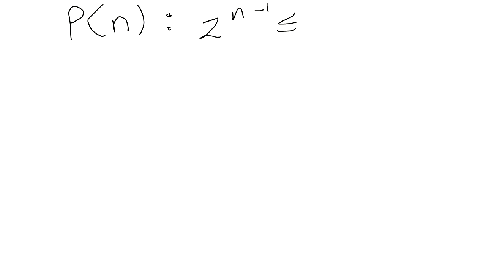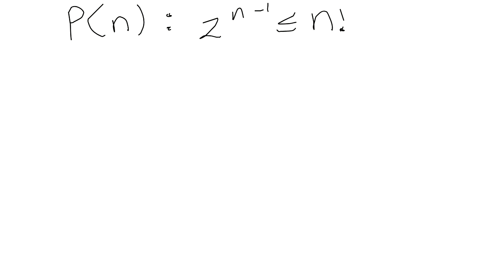Remember, the first step starts at 1. We already have the statement. Our P of n is what I just wrote a while ago. The statement that we have is 2 to the n minus 1 is less than or equal to n factorial. That is our statement that we need to use.